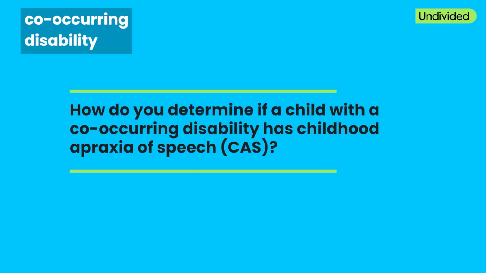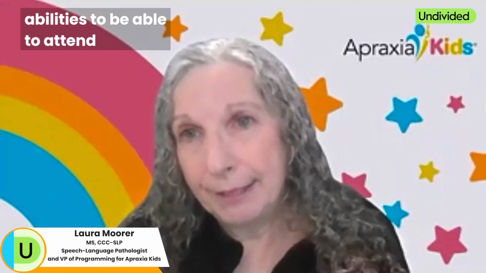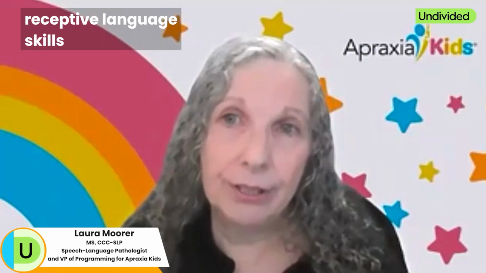Having a co-occurring disability can complicate a diagnosis because they have to have some cognitive abilities to be able to attend and try to imitate what we're doing with our mouth, receptive language skills and that kind of thing. So sometimes it can be more difficult if there's co-occurring challenges going on.